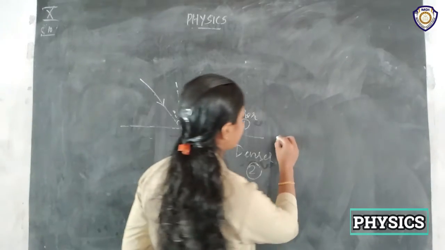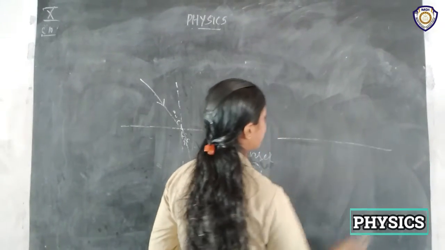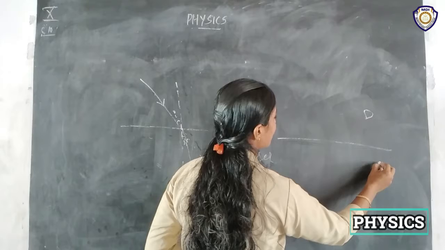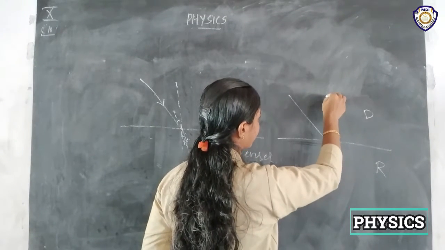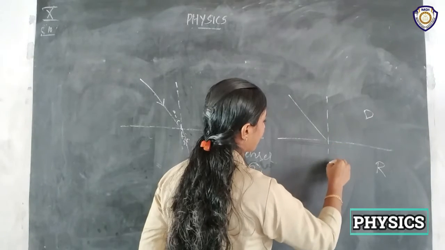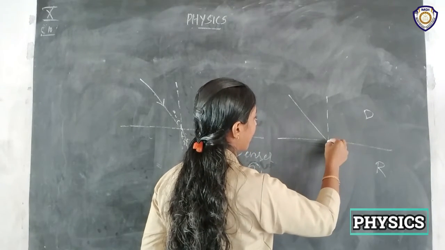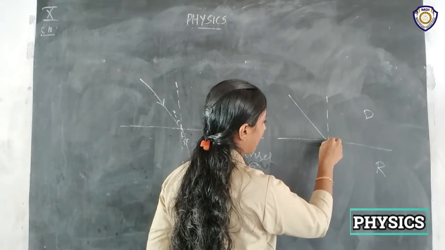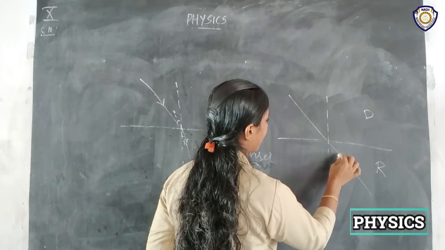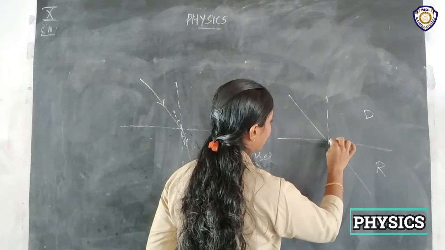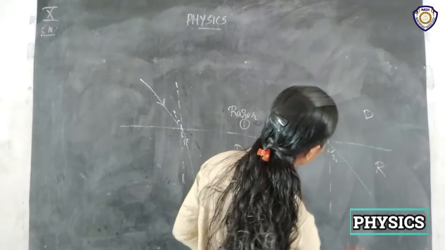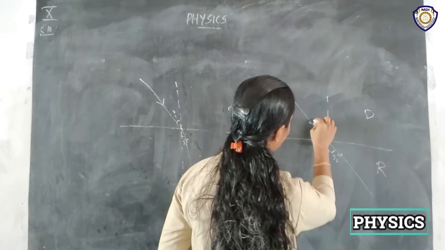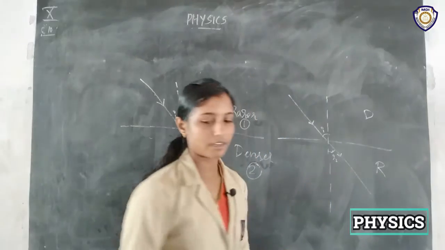And what happens whenever a light ray travels from a denser medium to a rarer medium? You can see here the normal, and what happens? Yeah, it will bend away from the normal. This is the refracted ray and this is the incident ray.